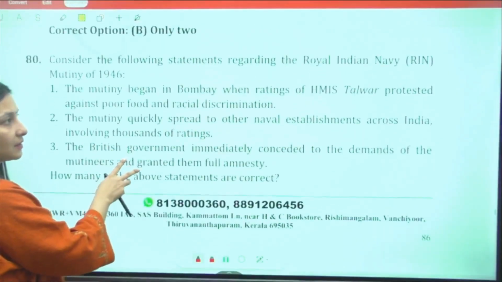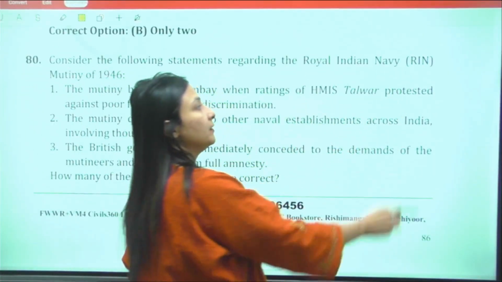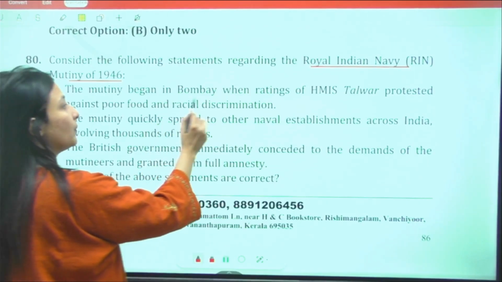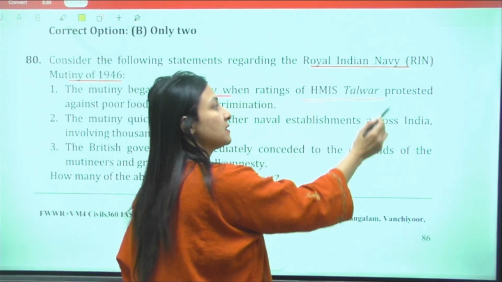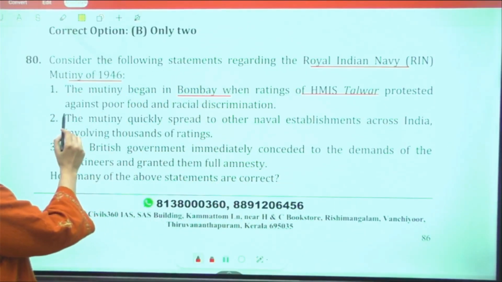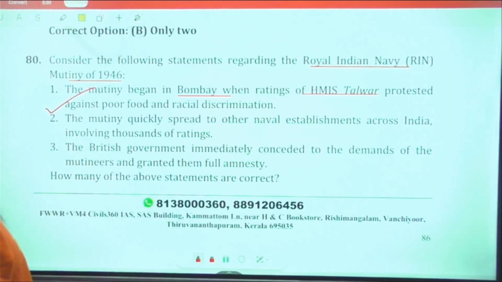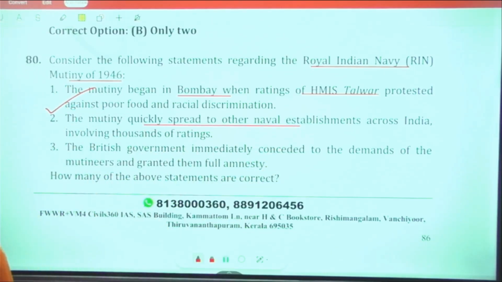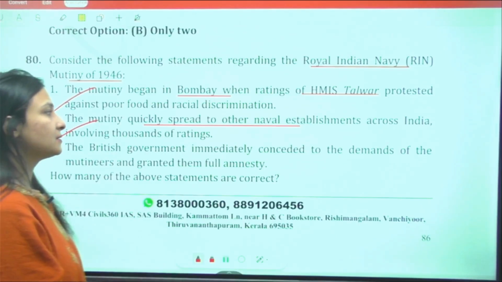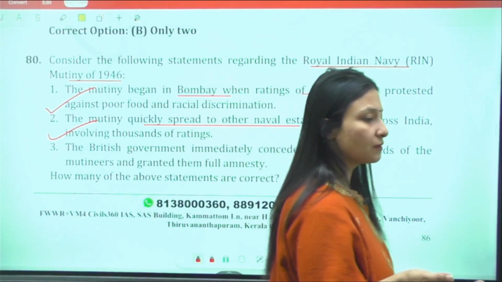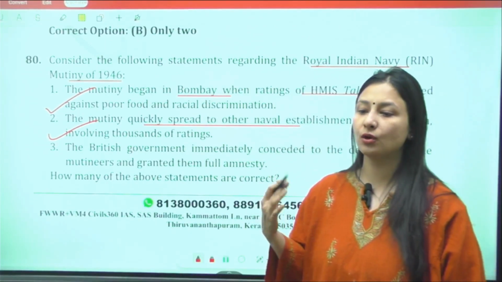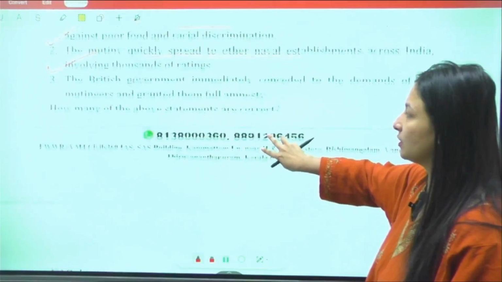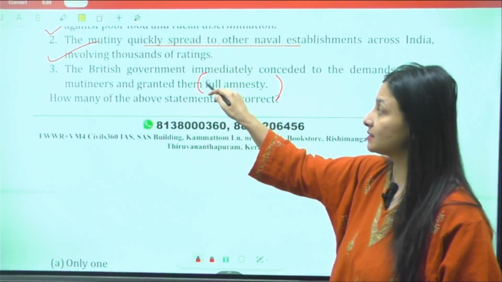Consider the following statements regarding the Royal Indian Navy mutiny of 1946. It began in Bombay when the ratings of HMS Talwar protested against the poor food and racial discrimination. Yes. It quickly spread to other naval establishments across India, involving thousands of ratings. Yes. What happens is that your own army is revolting against you, right? That moment you realize that you're losing the power in the system. The British government immediately conceded to the demands of the mutineers and granted them full amnesty.